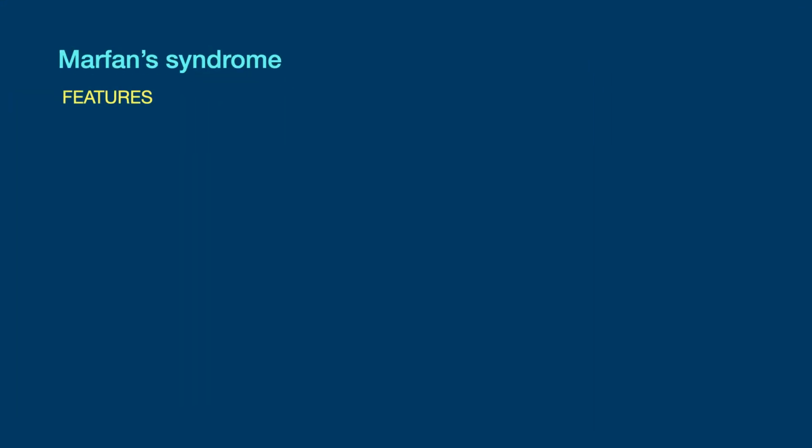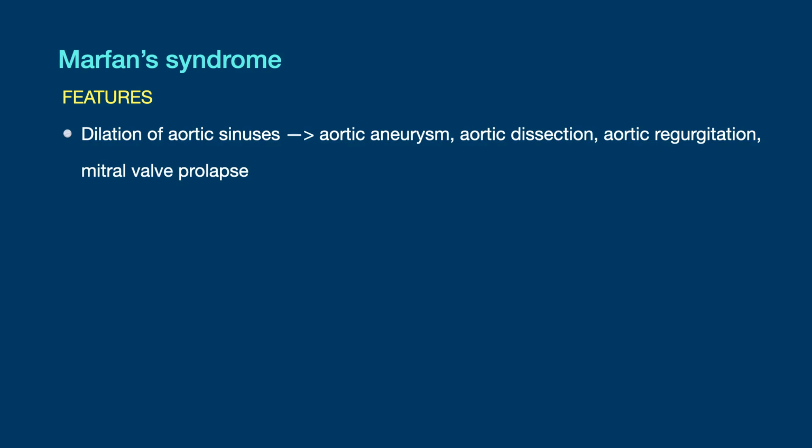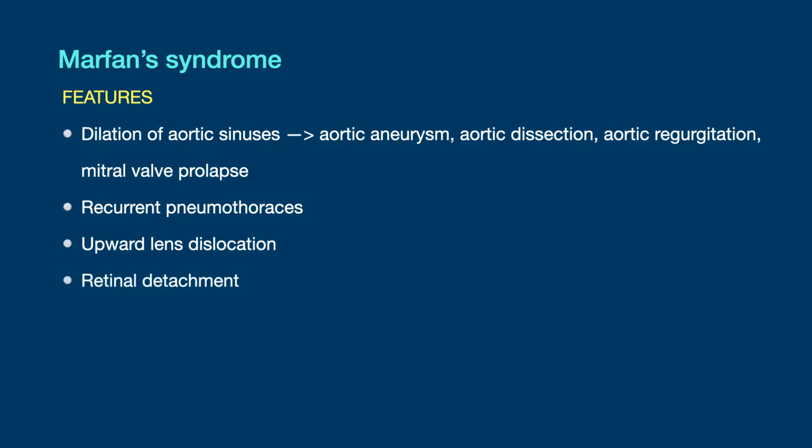Among other features are dilated aortic sinuses, recurrent pneumothoraces, upward lens dislocation, retinal detachment, blue sclera, myopia, and dural ectasia. Unfortunately, DNA testing for fibrillin gene mutations, whilst helpful, cannot exclude a diagnosis of Marfan's because a number of mutations exist. Hence, diagnosis is made on the major and minor features associated with the syndrome.